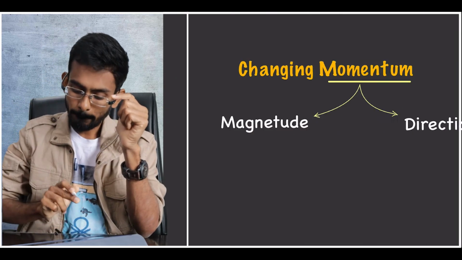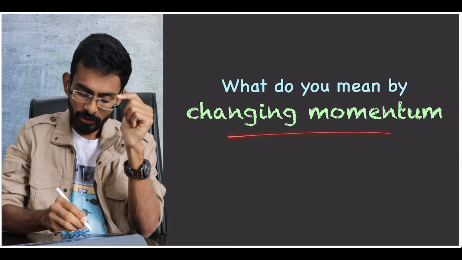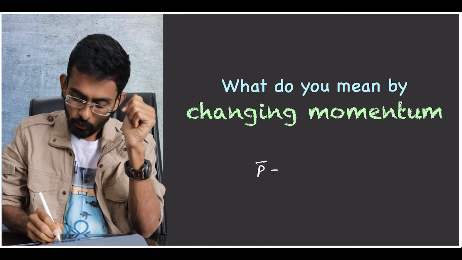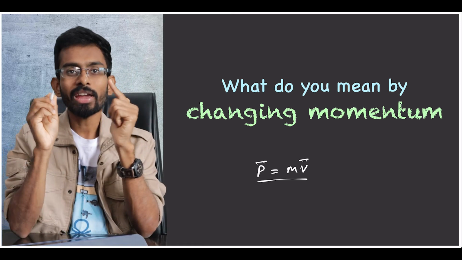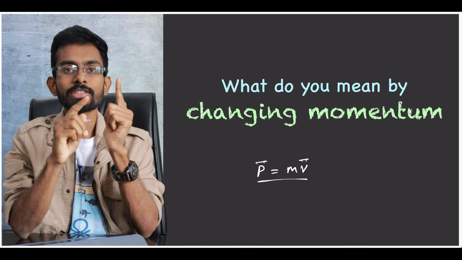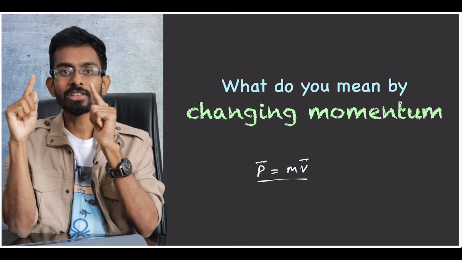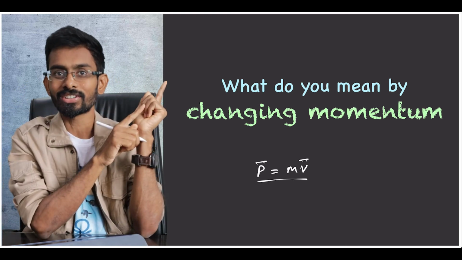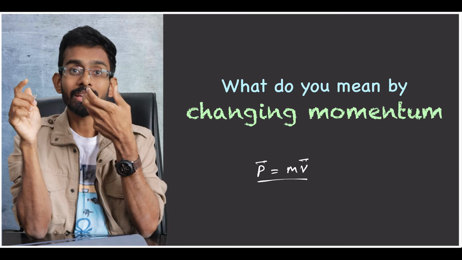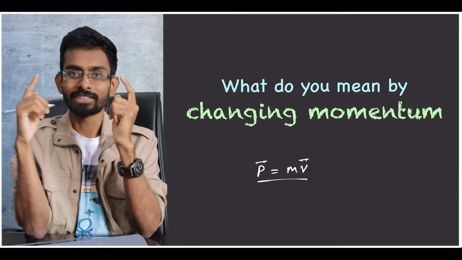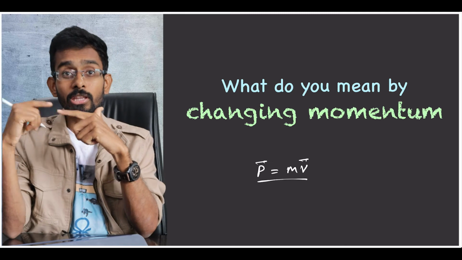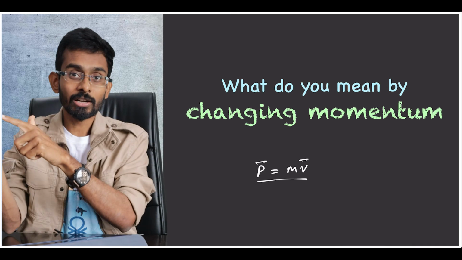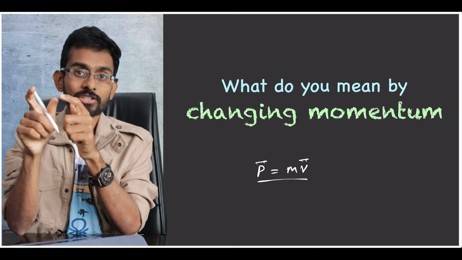We know momentum, we defined it already. Momentum p bar is equal to mass into velocity. Now in this we have mass and velocity. You may change the mass or you may change the velocity. But in our day-to-day life, in all the previous cases which we discussed, the mass is constant. That's why we can directly say that change in motion means change in velocity. That is only for constant masses.